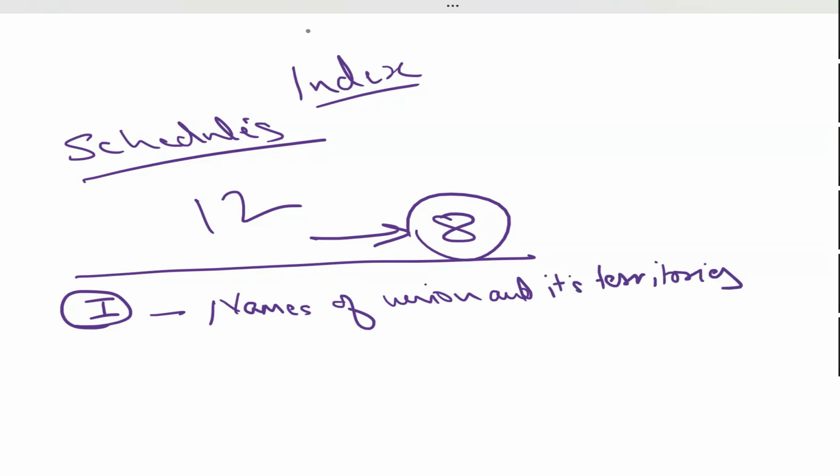How many states are there? What are the types, like UTs and states? The composition of India you will find in this schedule. All the 28 states are there. The union territories are there, right? How many union territories do you have right now? 8, I guess, or maybe.